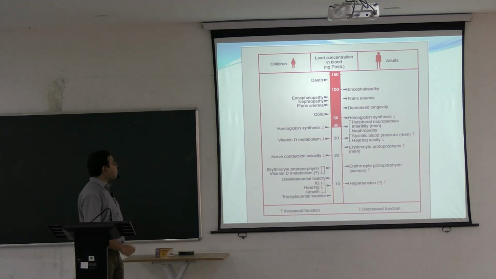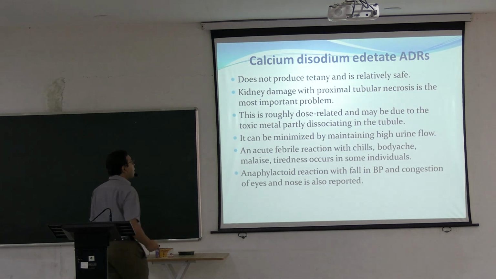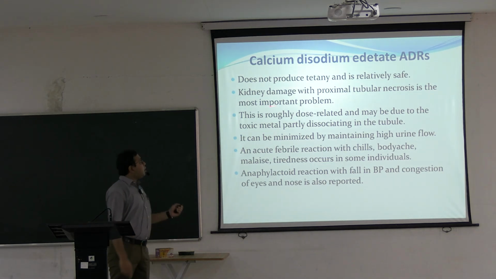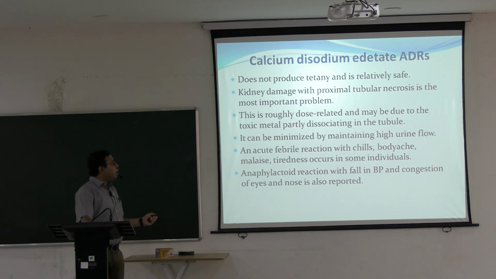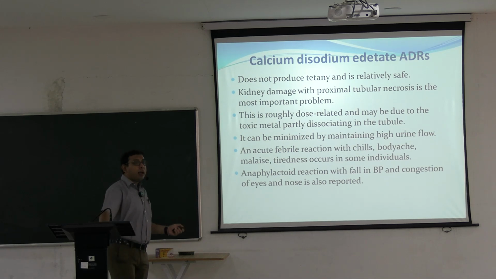So this is important. Already we have seen this. Adverse drug reaction: it does not produce tetany. Usually it is safe. Kidney damage in proximal tubular necrosis may happen. Roughly dose related problems are there. It can be minimized by maintaining high urine flow.